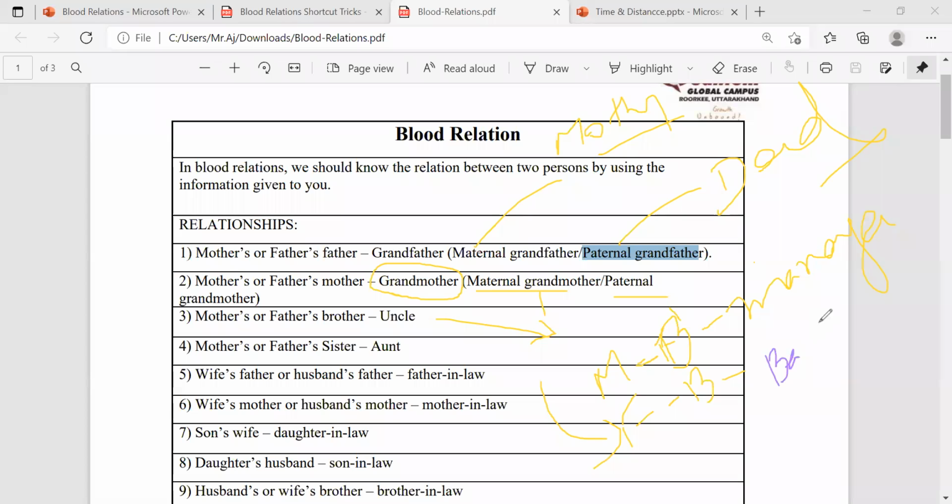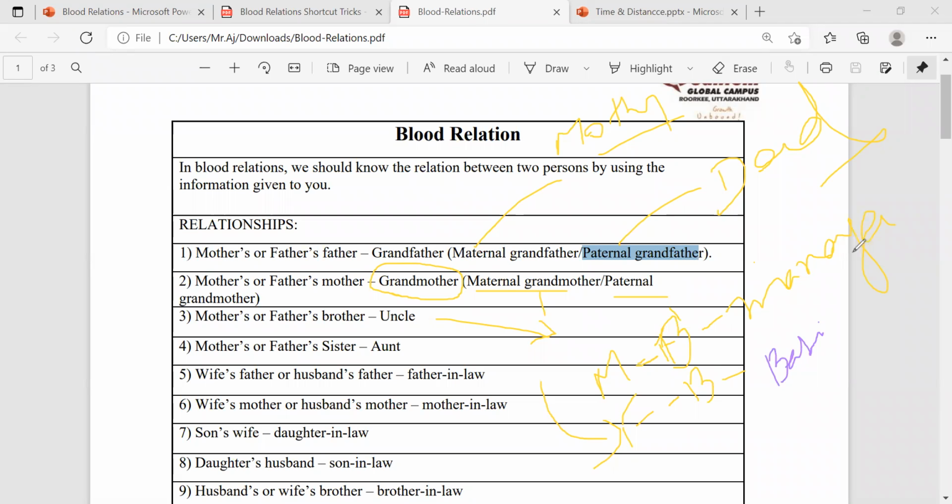Why I am saying this in Telugu is that if you want to solve these blood relations very easily, without any confusion on your side, first of all you should know the relations in our local language. We must know what to call whom, who you are to them and who they are to you. At least in Telugu or your local language, Urdu or whatever it is, if you have an idea, then only you can solve these blood relations in English.